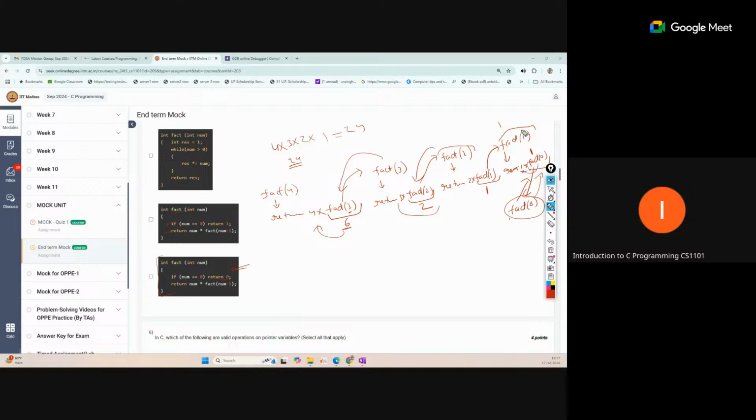So 0 into 1 is 0, then 0 into 2 is 0, then 0 into 3 is 0, and then 0 into 4 is 0. So all will become 0 due to this multiplication. The output will be 0, because we are returning 0 from the base case, and that will be multiplied into our previous calculation. So the output is not correct, and the first code was correct.